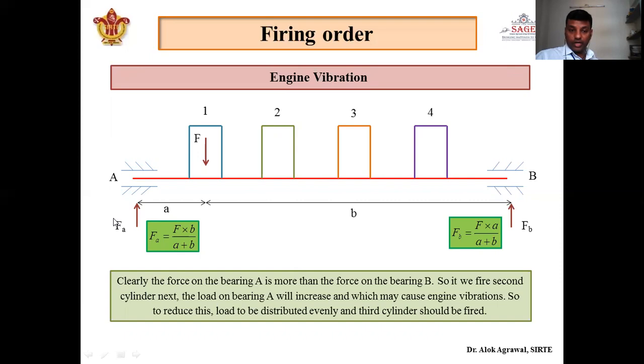the load is more at point A and B has not yet much load, so there will be engine vibration. So to reduce this vibration, we will not fire engine 2 after engine 1, we will fire either 3 or 4. Okay, so that has to be optimized depending upon the other parameters, that is engine cooling and back pressure generation. So it has been clear from this discussion that we cannot fire cylinder 2 after cylinder 1 because it causes engine vibration, as the load in the bearing A will be more at a particular time and there will not be any load in bearing 2 as compared to bearing 1.